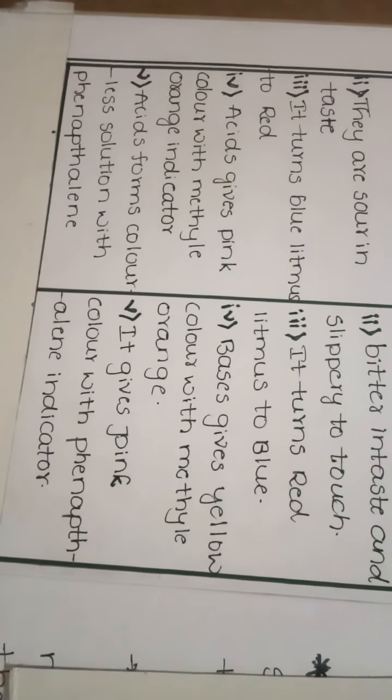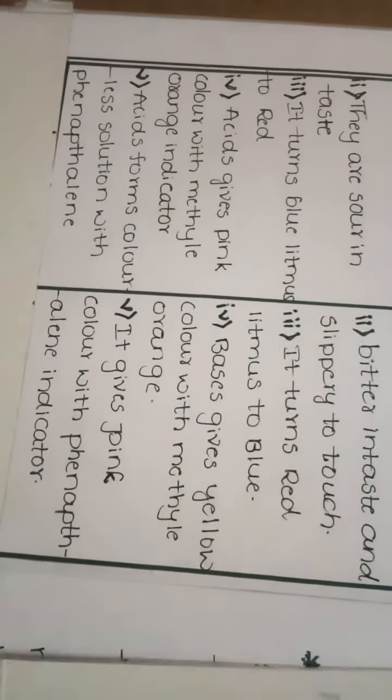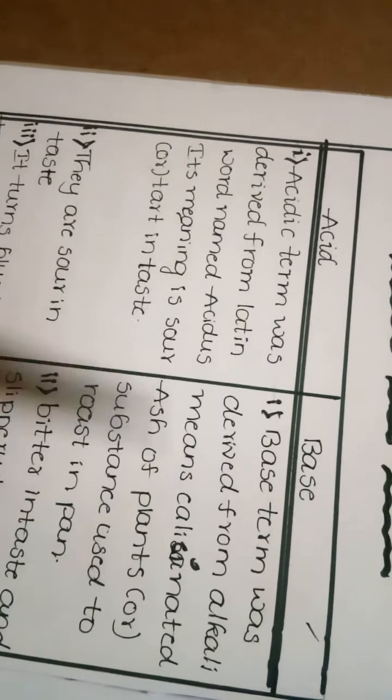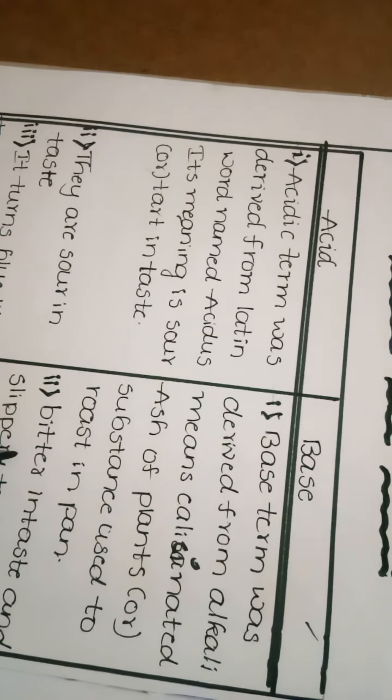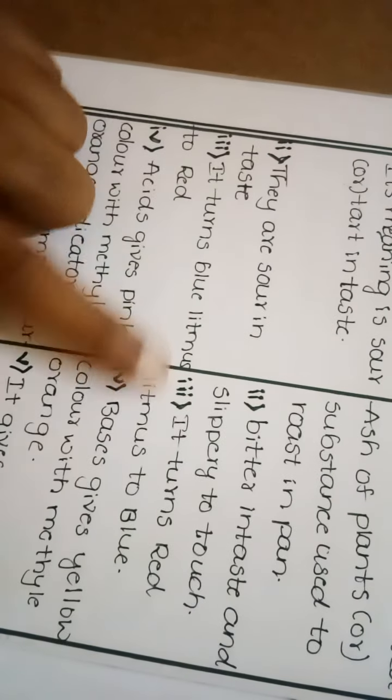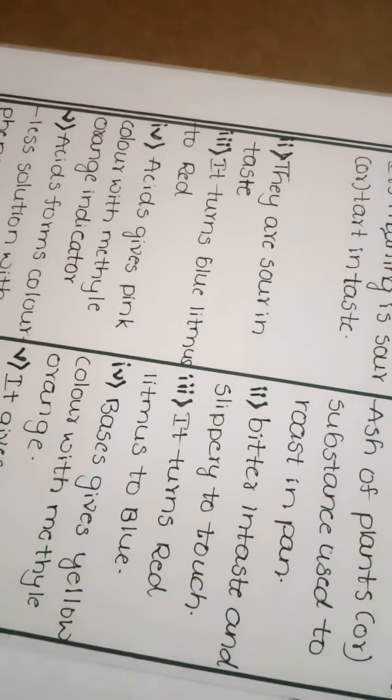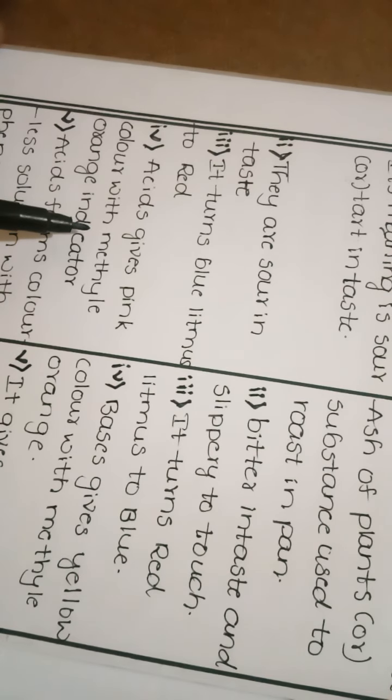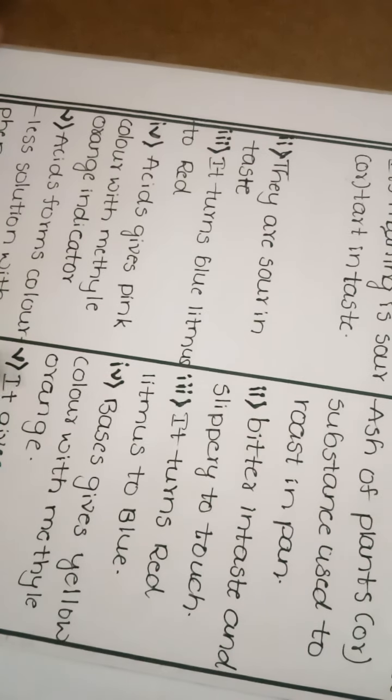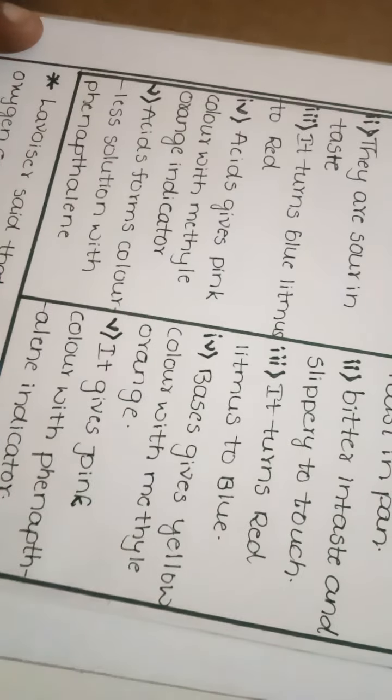What we have discussed: what is meant by acid, what is meant by base, how they taste. Next, what is the color change with blue litmus paper and red litmus paper, and what is the color change with methyl orange indicator, and also with phenolphthalein indicator.